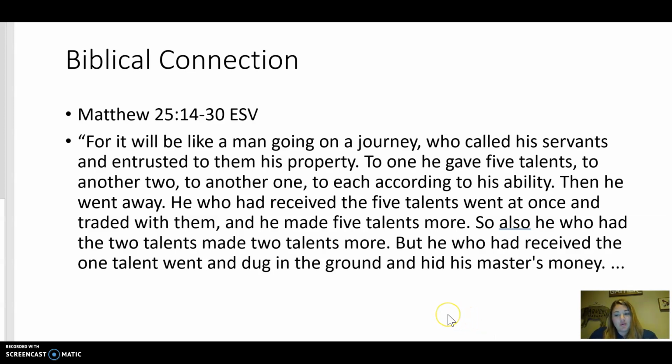Okay, so we know what happens here is the master gets mad because the other ones went and produced more money and invested, and the other one did not. He hid his money because he thought the master was mean. But basically he jeopardized the principal's plans and what he wanted to do. So the agent didn't follow through with what he was supposed to do. So that's why the master got mad at him and took his talent away and gave it to someone else. So that's a connection I have for that.